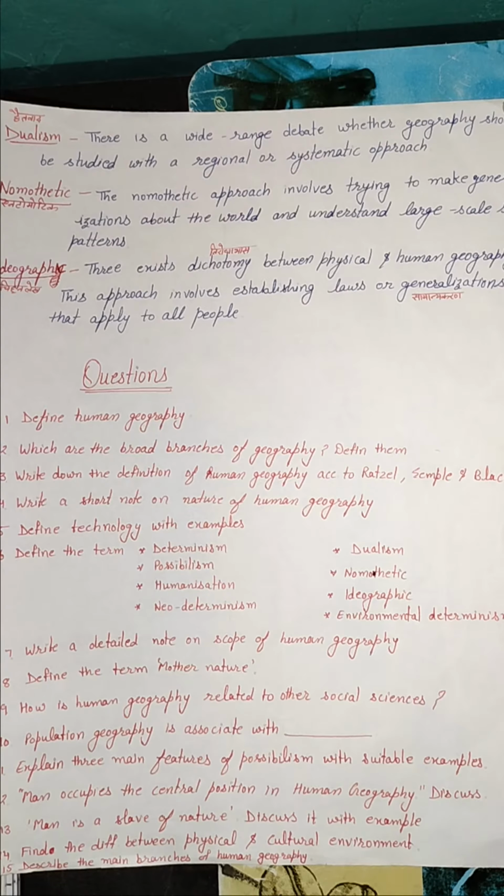Next one is nomothetic. The nomothetic approach involves trying to make generalizations about the world and understand large scale social patterns. It means in the world we have to discuss the social patterns. It means in which areas people conduct themselves in which way. Their ways are different, their things are different, and their activities are different.